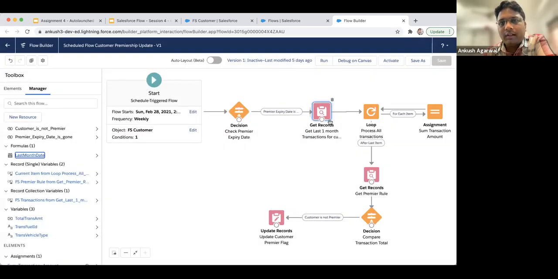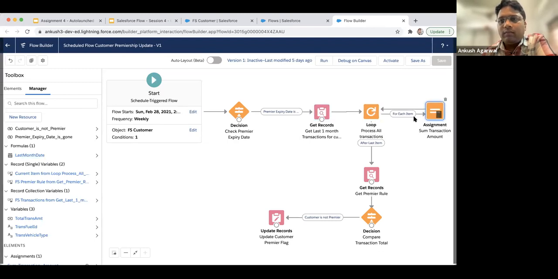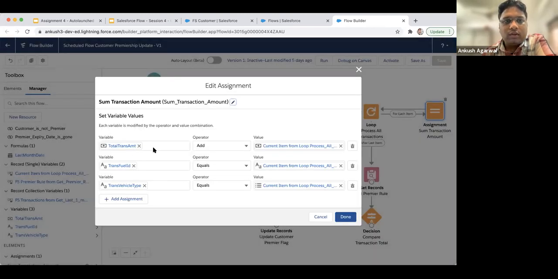So it will just check all the transactions which were done by that customer in the last 30 days, and we'll loop through it. And then what we will try to achieve in for each transaction is we'll accumulate the amount, total transaction amount, into this variable. So we created this variable, we'll be adding all the amount to it. At the same time, we'll be using fuel ID and vehicle ID.